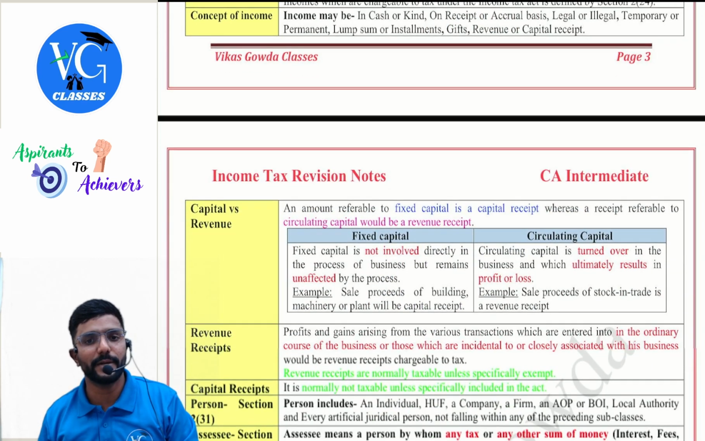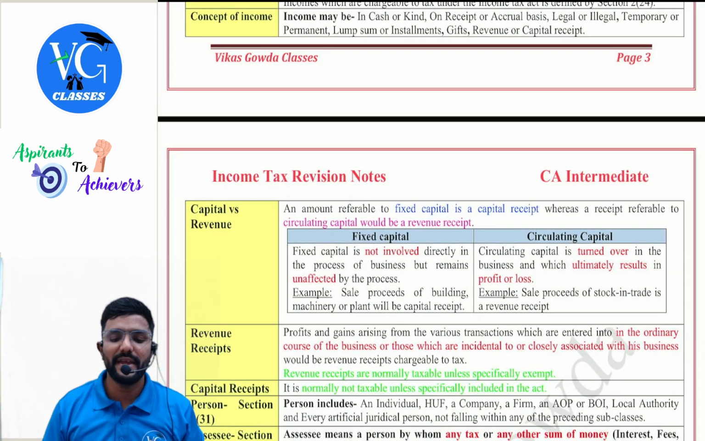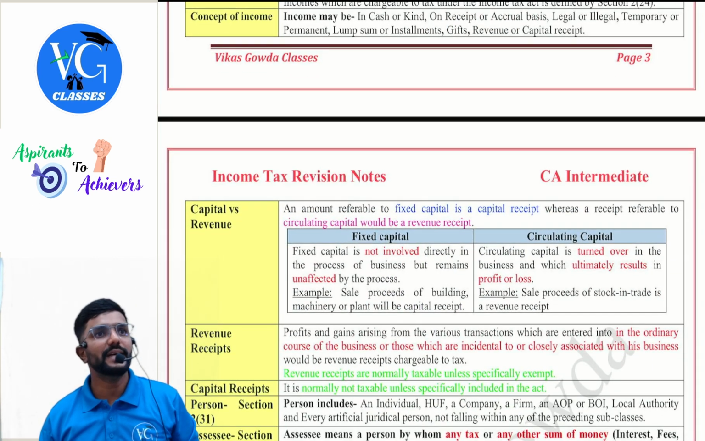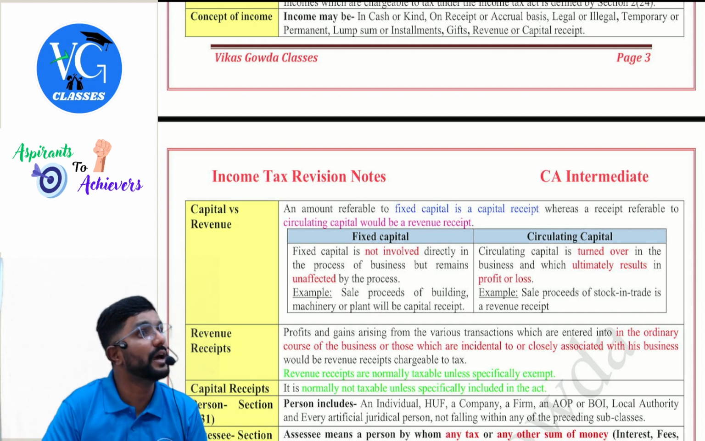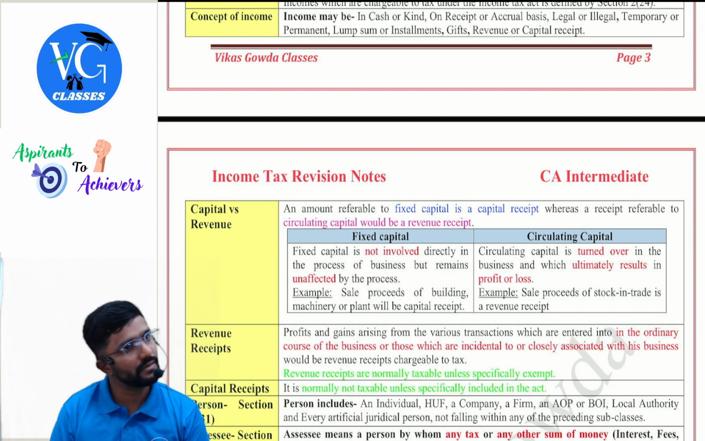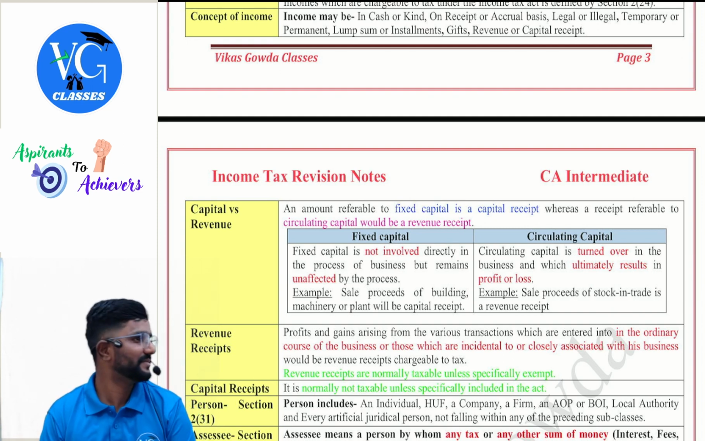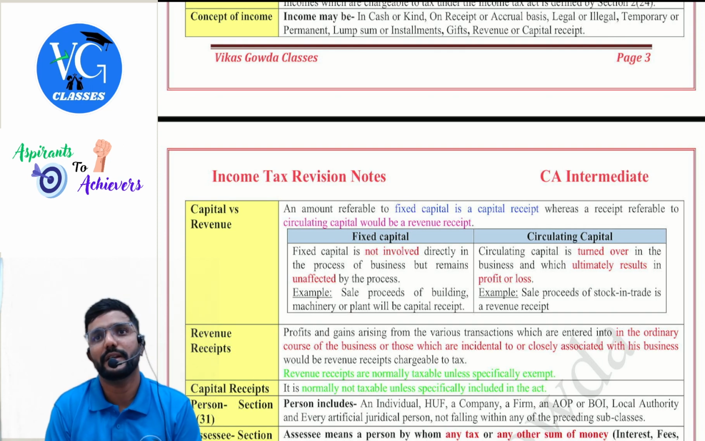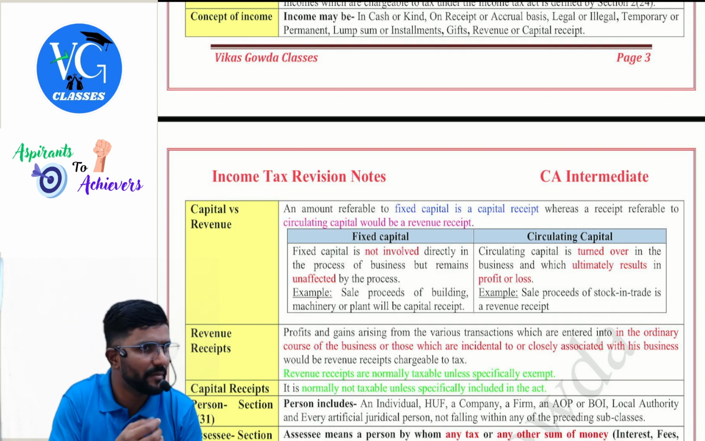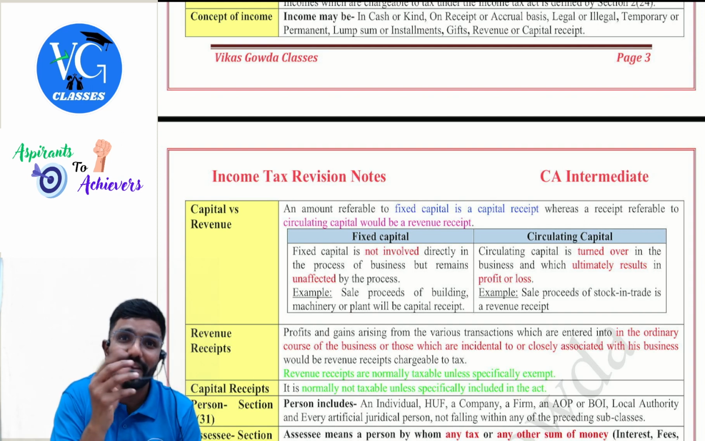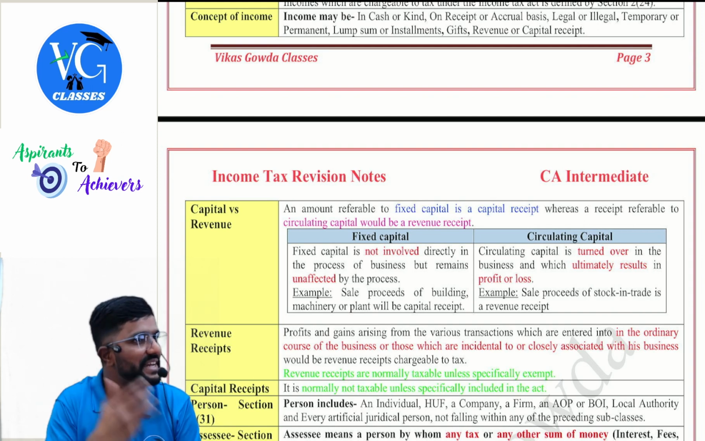Then the concept of income. Income may be in cash or in kind. Sir, I earned 10 lakh fees. Is it my income? Yes. Sir, now instead of paying fees, my client gave me a car. Is it my income? Yes. The value of the car would be my income. So income might be in cash or in kind. Cash here is literally not currency notes; it would be in money. It can be received in any way.